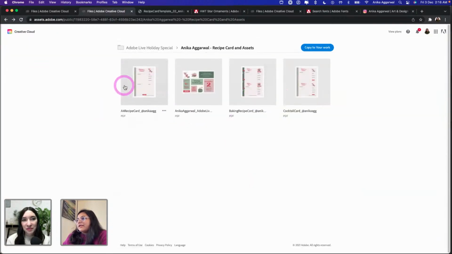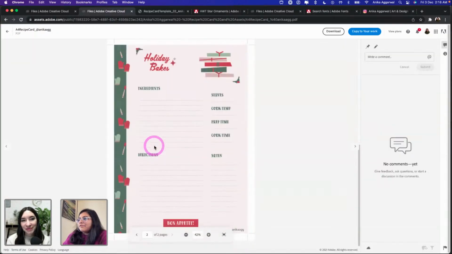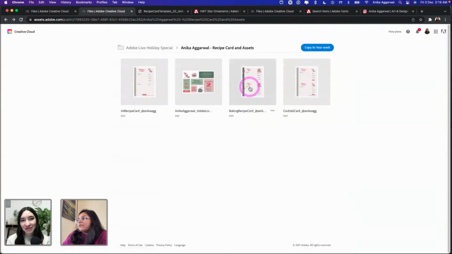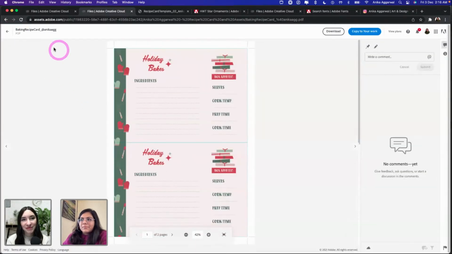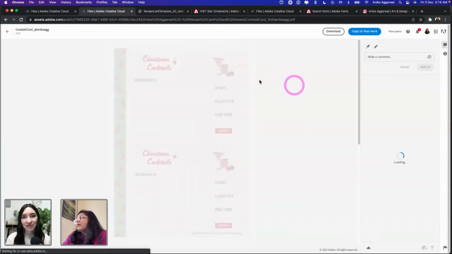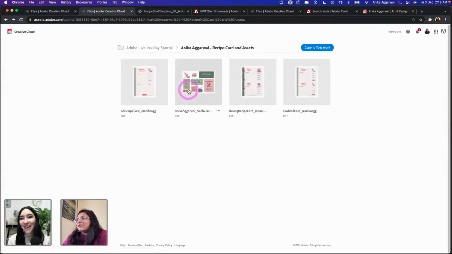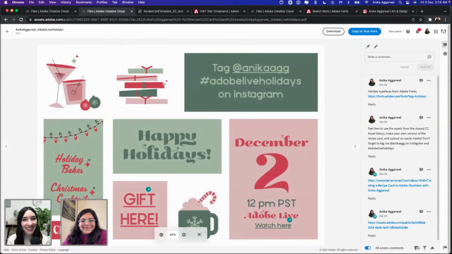Again, I have 3 files. This is the A4 size that we have, and then this is the A5, which we just demonstrated. This is for baking. This is for cocktails if you have any. And, cute. I love the cocktail one.